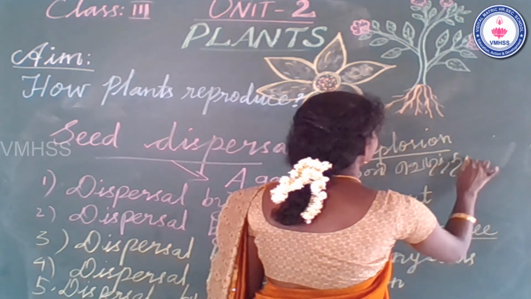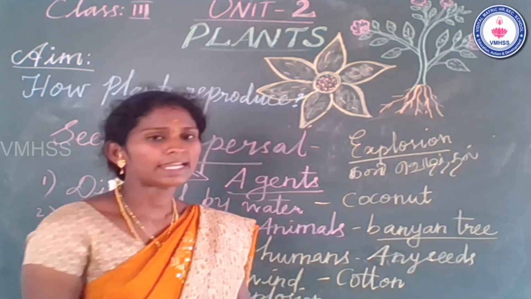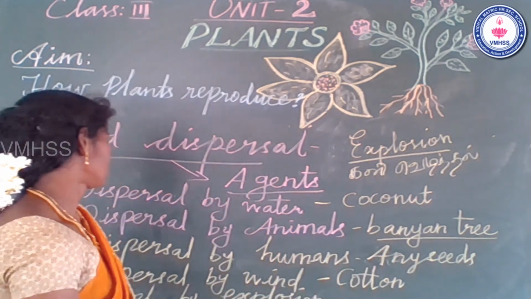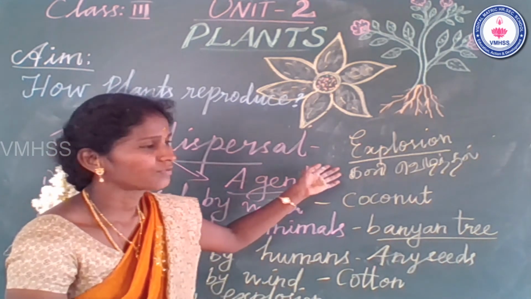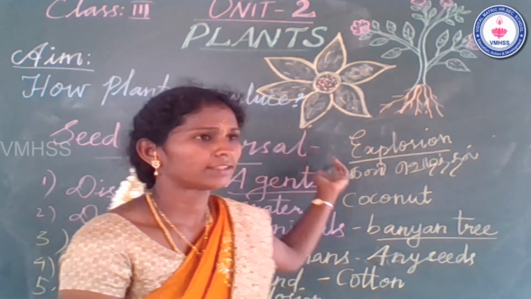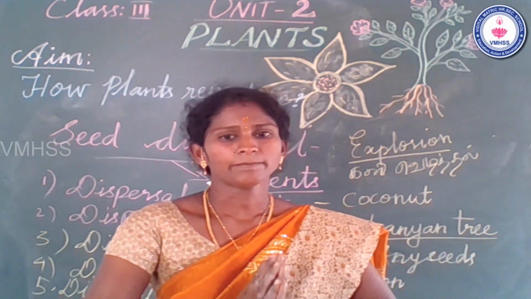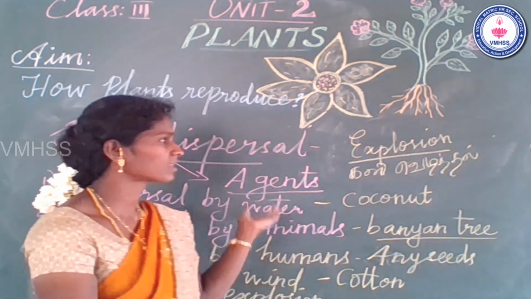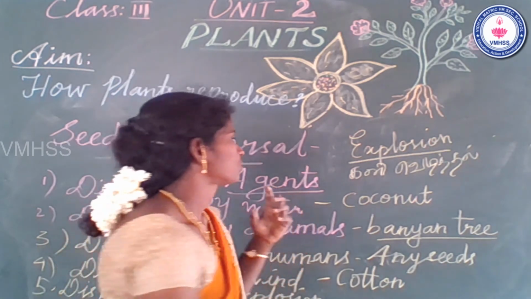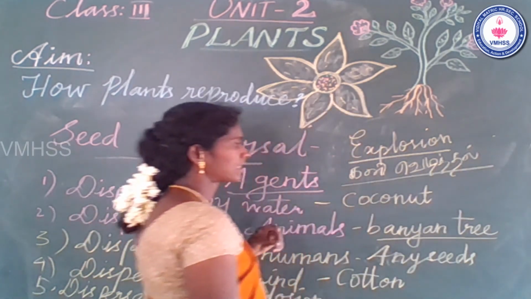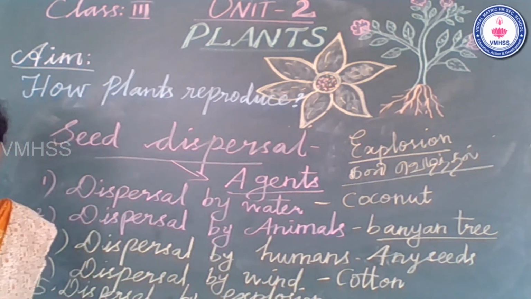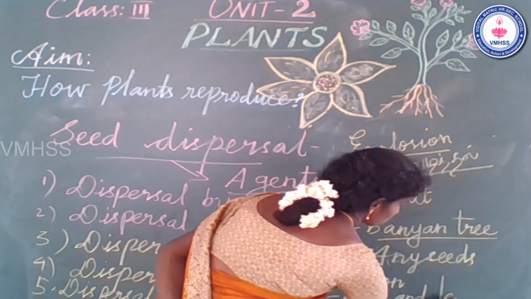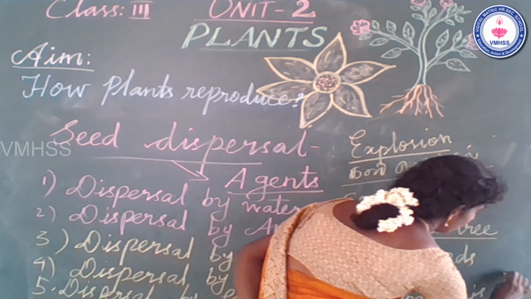Have you seen a lady's finger plant and a pea plant also? Yes. The lady's finger plant grows very well, and then the lady's fingers sometimes explode from the surroundings. The lady's finger seeds explode from the plant. So this is a correct example of explosion. Dispersal by explosion: pea and lady's finger.